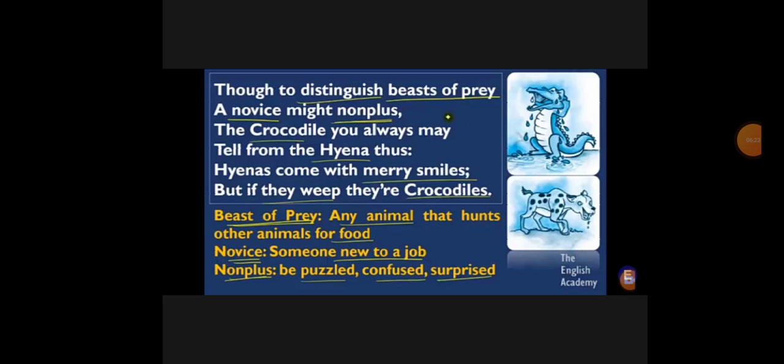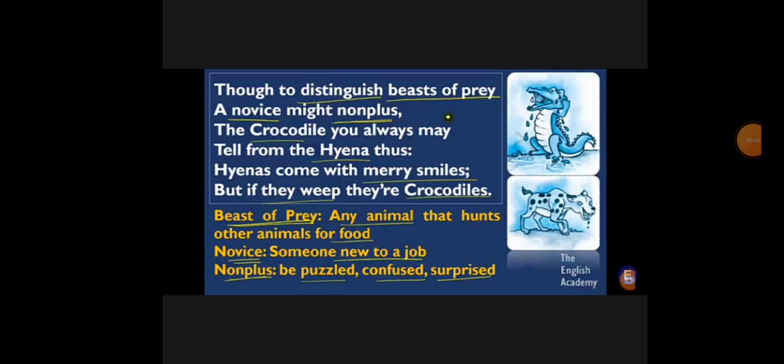So, beast means any animal that hunts other animals for food. And novice means someone who is new to a job. And nonplussed means to be puzzled, confused, or surprised.